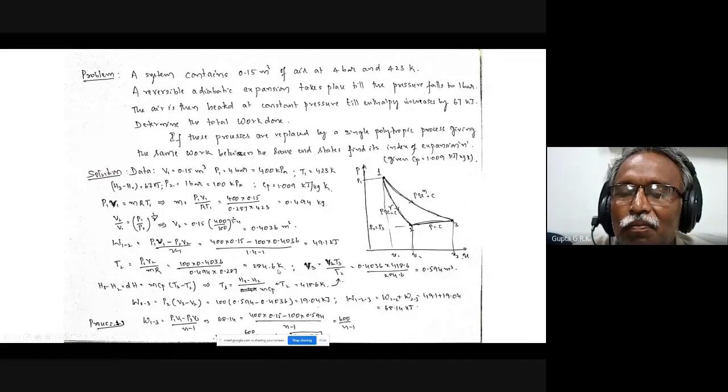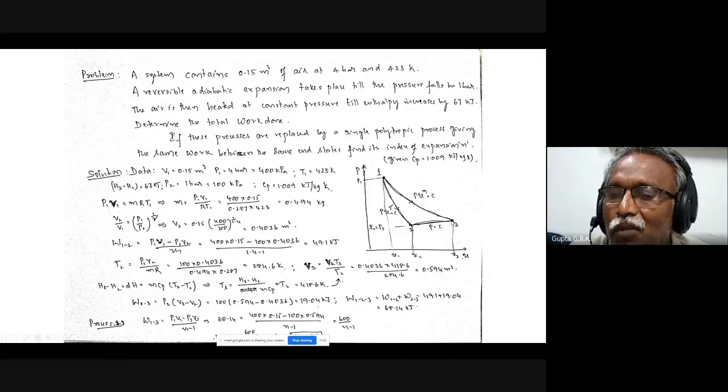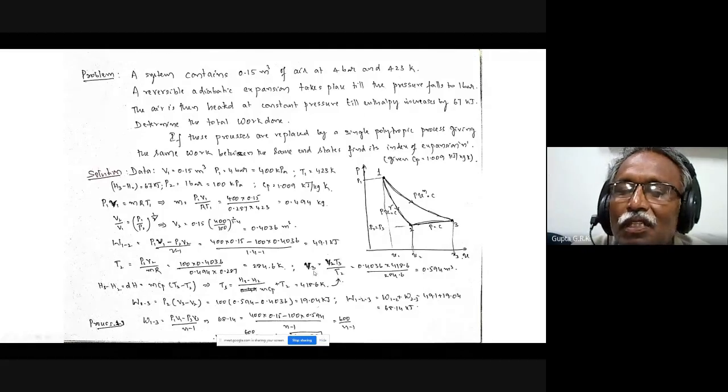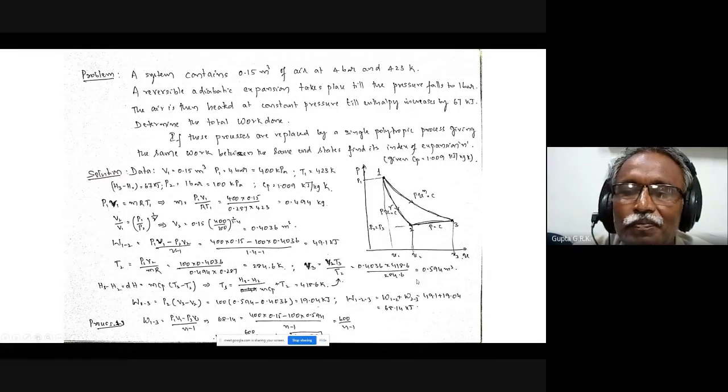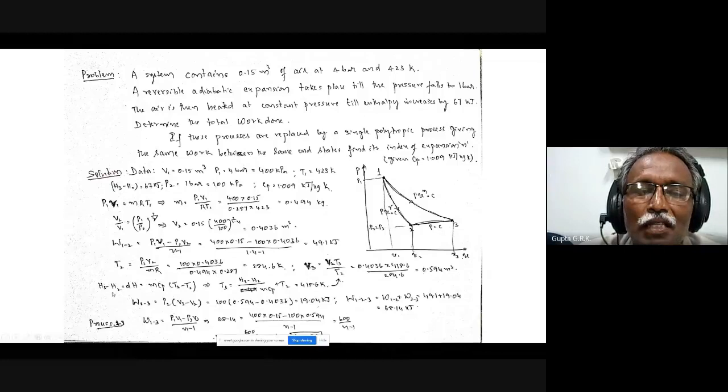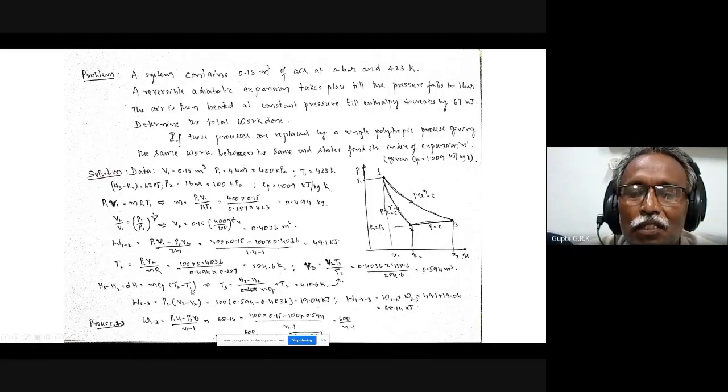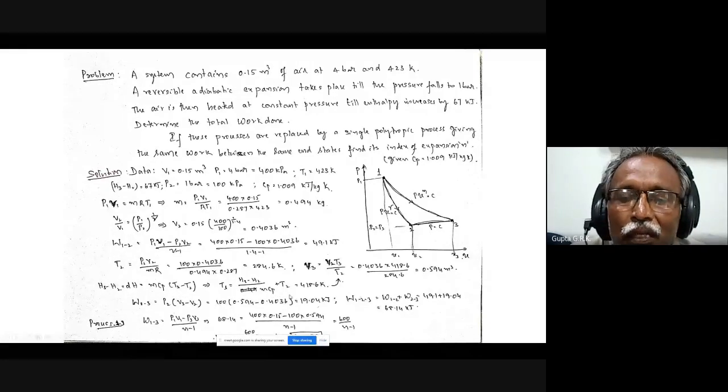Okay, so I got this. And to get this, because I want the state here, V3 is equal to V2 T3 by T2, because this is a constant pressure process. So V2 by T2 equal to V3 by T3, so I can find out V3. T3 is not yet known, because P is constant. Okay. And H3 minus H2, which is mCp into T3 minus T2, I can find out T3 from this relation, because H3 minus H2 is given 67 kilojoules, and m is known, Cp is known, the unknown is T3. I can find out what is T3, sorry, T2. Okay, so this is substituted here. Sorry, T3 only.